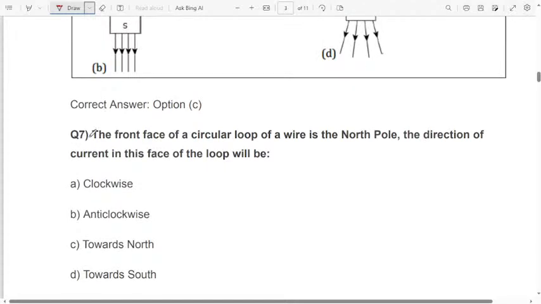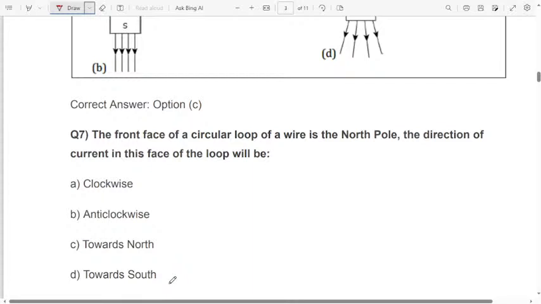Question number 7. The front face of a circular loop of wire is the north pole. The direction of current in the face of the loop will be? Option A, clockwise. Option B, anti-clockwise. Option C, towards north. Option D, towards south. Tell me the correct answer. The front face of a circular loop of wire is the north pole.